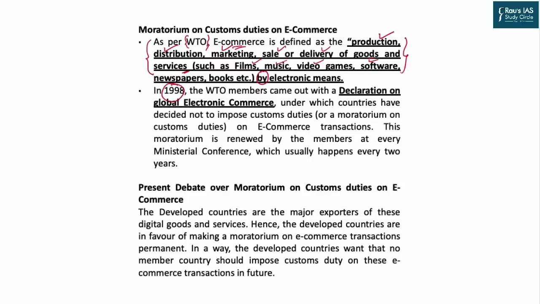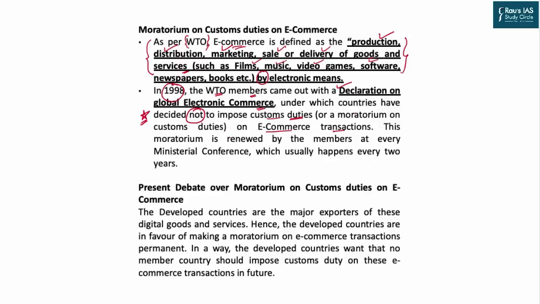In 1998, World Trade Organization members came together and gave the Declaration on Global Electronic Commerce, and under this, they decided, please keep this in your mind, in 1998 that no custom duties will be imposed on e-commerce transactions.